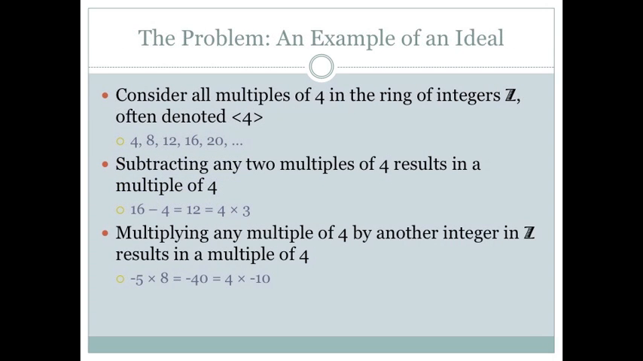To illustrate the idea of an ideal, let's consider all multiples of 4 in the ring of integers Z. It's often denoted as shown. Subtracting any 2 multiples of 4 is again going to result in a multiple of 4. For example, 16 minus 4 is 12, which is 4 times 3. As well, we can see that multiplying any multiple of 4 by another integer in the ring results in a multiple of 4 again. So negative 5 times 8, for example, is negative 40, which is 4 times negative 10.